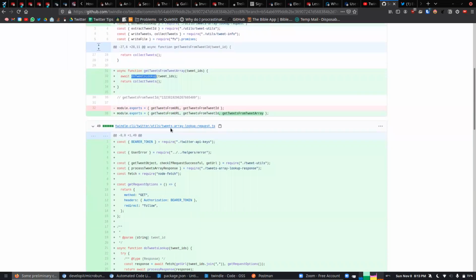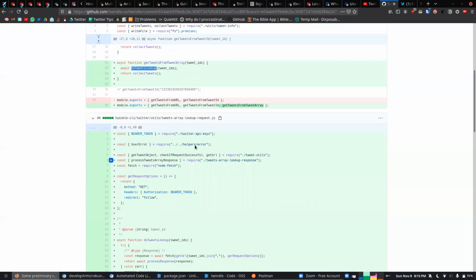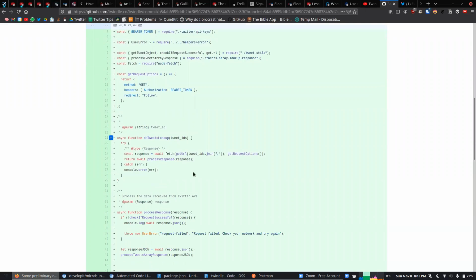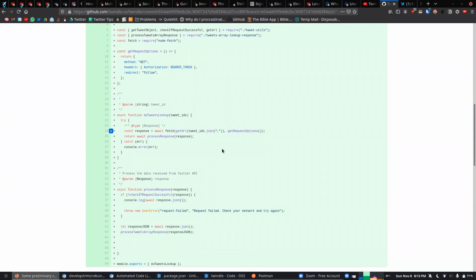array lookup.js. So it's pretty much doing the same thing that the previous lookup was doing, except the function is just going to join all the tweets in the tweet array with a comma and make a single API call. So the URL will have multiple tweets separated by comma. Otherwise, the endpoint and everything is going to remain the same. Instead of one tweet ID, I'm appending all the elements in the array with a comma and putting it in the endpoint.